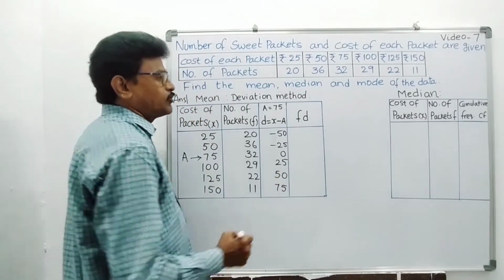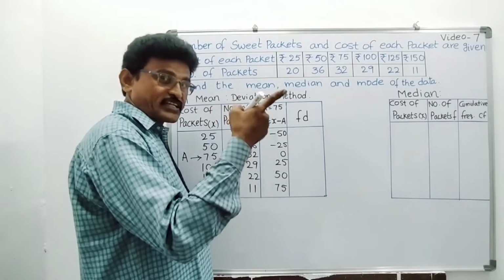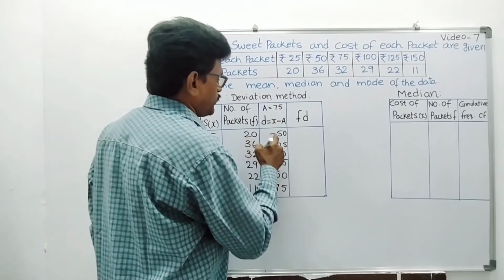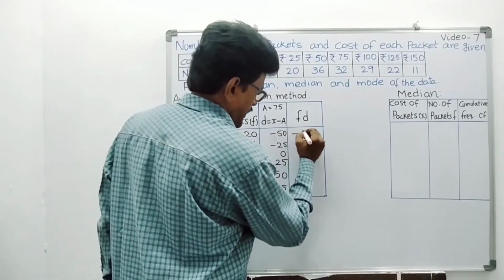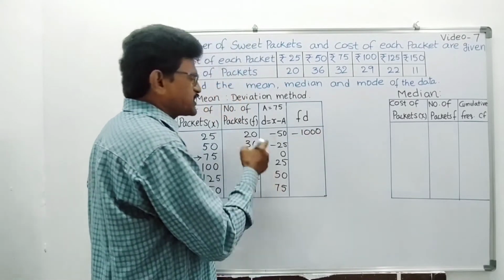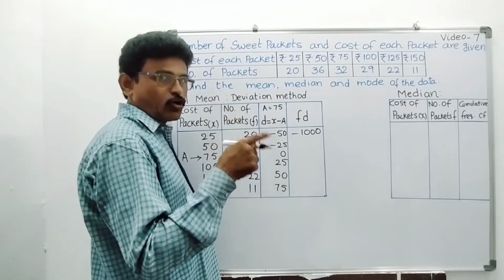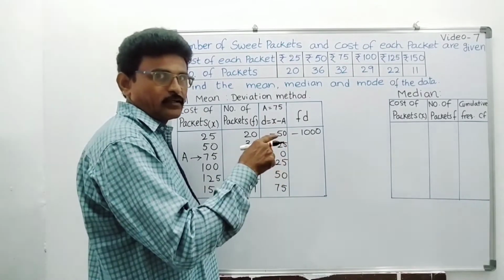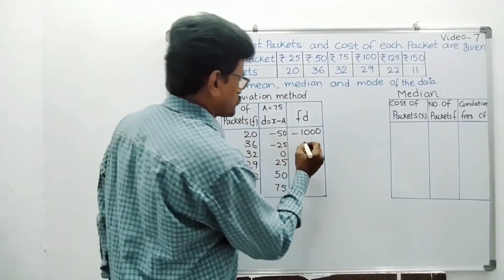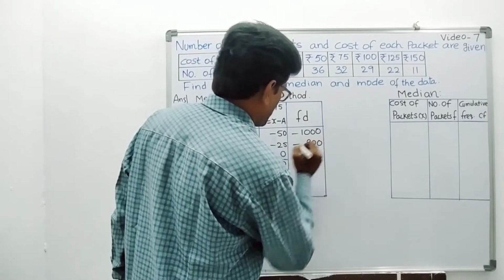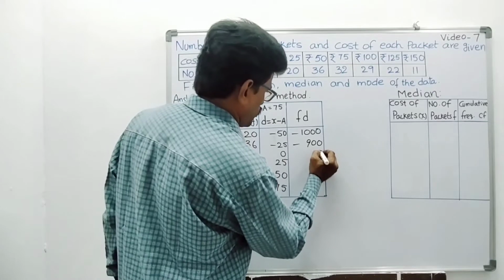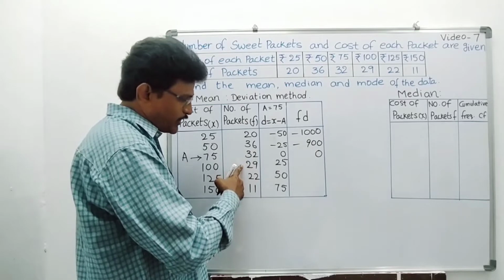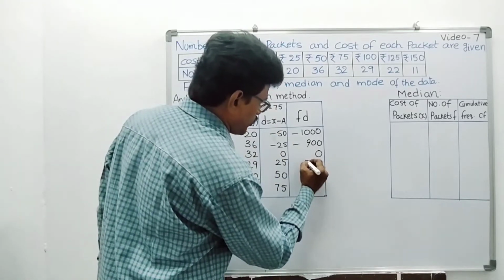Now fd, like fx in the direct method, here it is f into d. First we get negative values. 20 into 50 is 1000, with the minus, minus 1000. 36 into 25: 25 fours are 100, 25 eights are 200, like that 36 times you will get minus 900. Now 32 into 0 is 0 only. Now 29 into 25: 4 sevens are 28, with the extra 25, you will get 725.